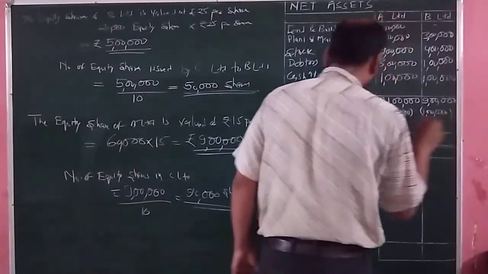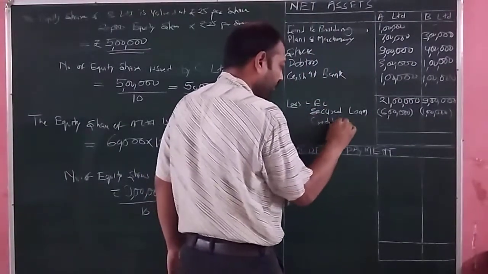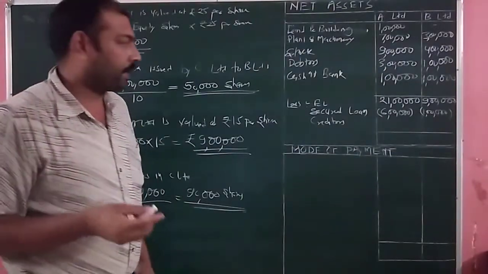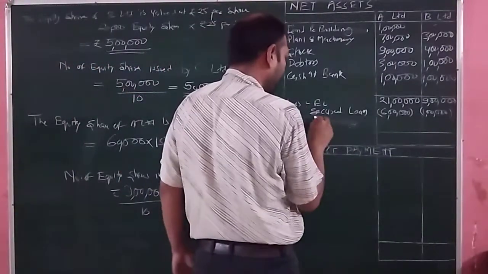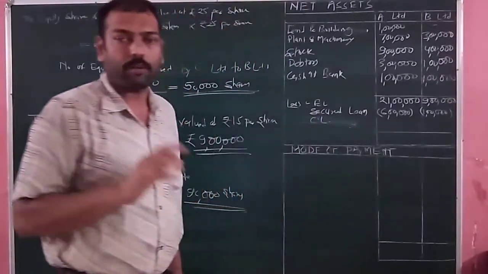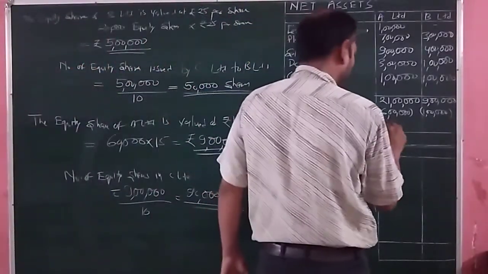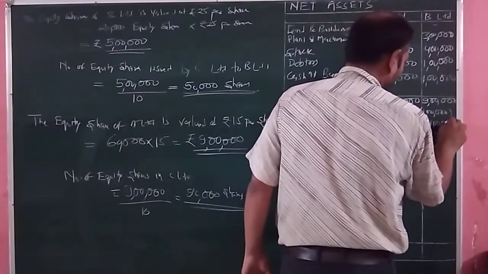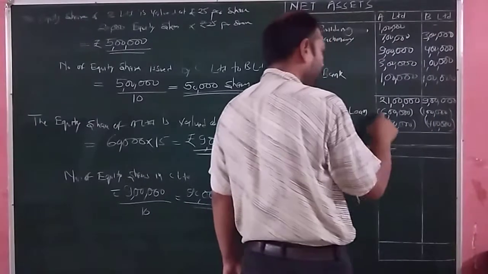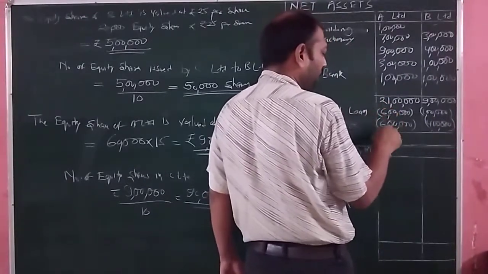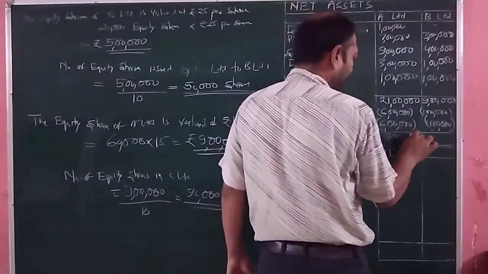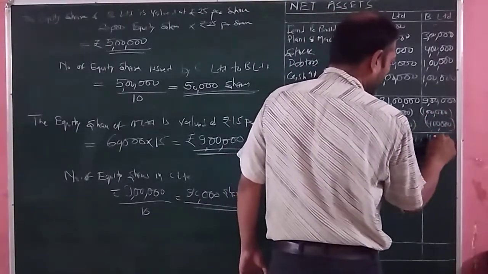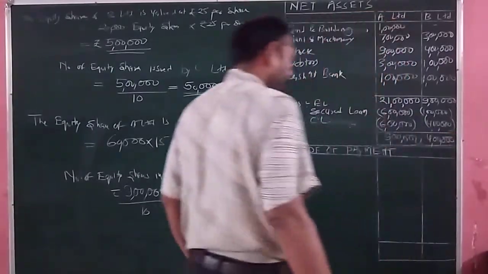Next, it is the amount of creditors. Current liabilities in the books of A Limited, it is 6 lakh rupees. And in the books of B Limited, it is how much? 4 lakh rupees. So we deduct, that is the calculation of net asset, 21 lakh minus 12 lakh, so it comes to how much? 9 lakh rupees. And 9 lakh minus 5 lakh, so it comes to how much? 4 lakh rupees.